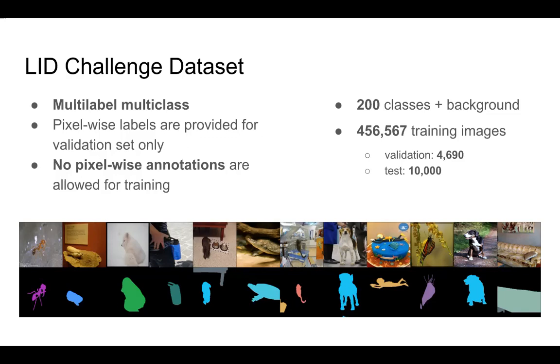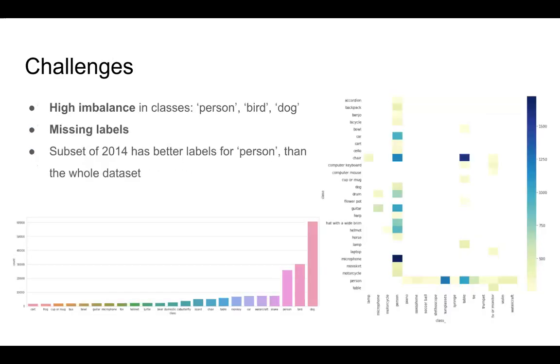The pixel-labeled data is only available for local validation. It's also forbidden to use any type of external datasets or approaches which rely on pixel-level annotations. The data suffers from high imbalance, especially towards three classes: person, bird, and dog. There are also a lot of missing labels in the data, mostly for images with class person.